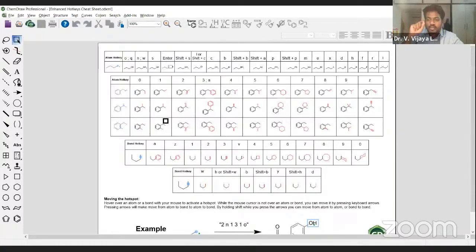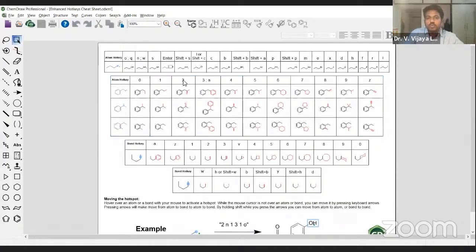But without using the keyboard, without using the mouse, without using the main toolbar, you can generate a single bond simply by using the numbers 0 and 1 on the keyboard. So this is something you will be in a position to do with the keyboard only, once you excel in the sheet, to generate any kind of bonds. Just look at it now.